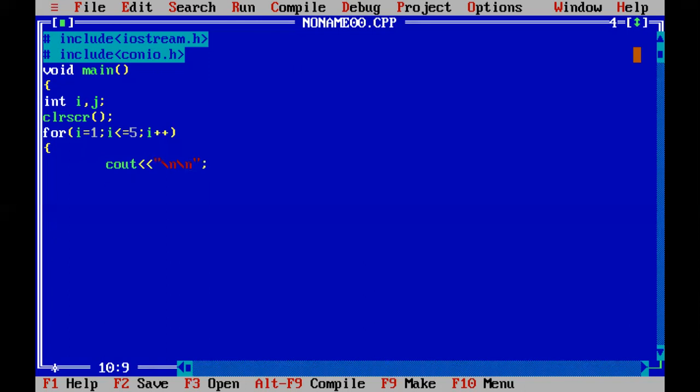Backslash n because it will skip the two lines to display the output clearly. Next, inner loop: for j equal to 1, j less than or equal to 5, j plus plus.